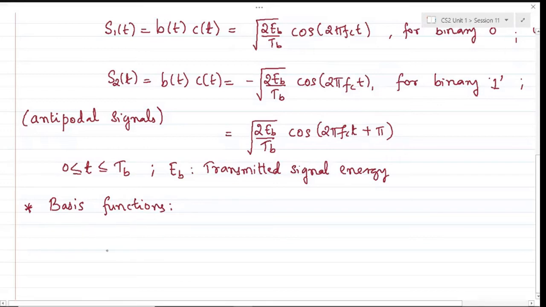So what could be the basis function? Say this is S1 of t. Of course, I'll take out the carrier part.